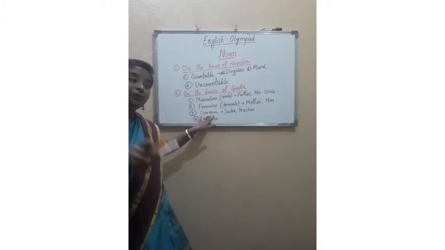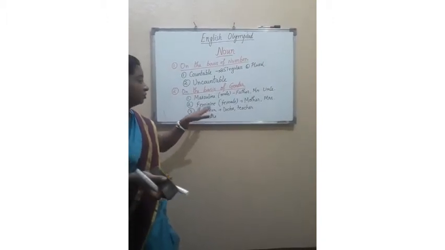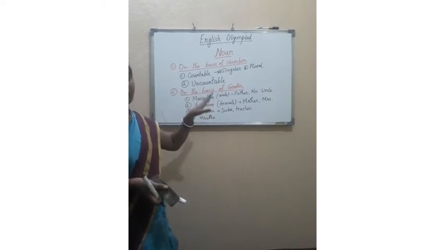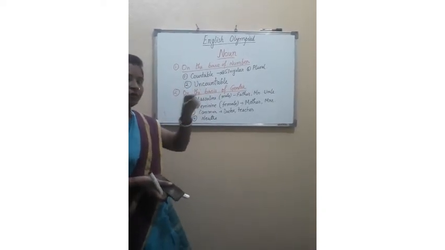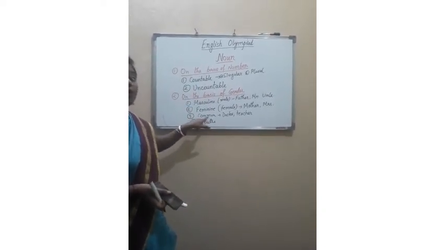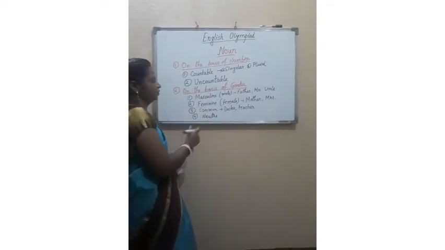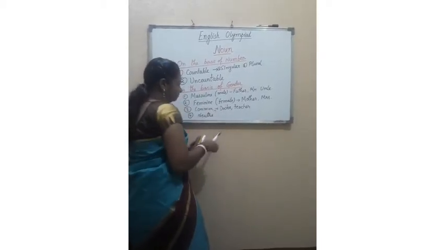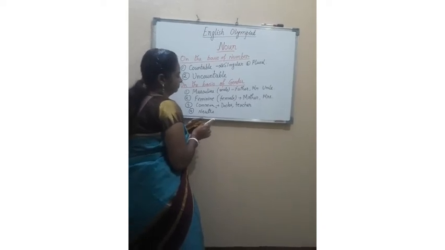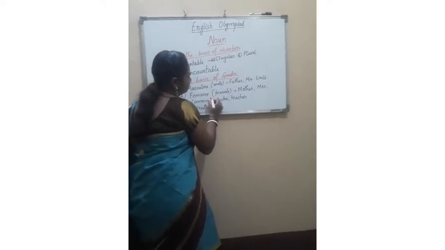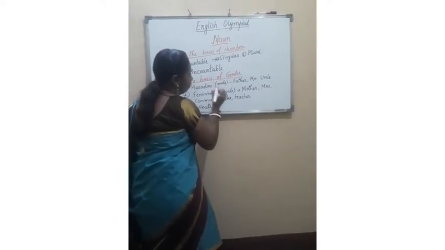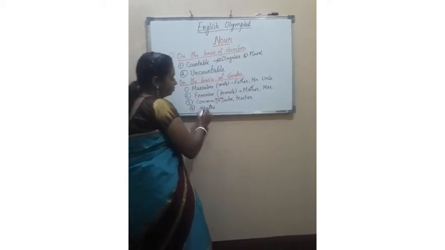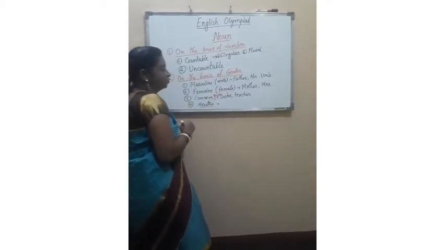When they can be male or female, anyone, that comes in common gender noun. There is one more common noun, I am going to tell about that too. But this is common gender noun. Don't get confused. Now the fourth one is neuter.